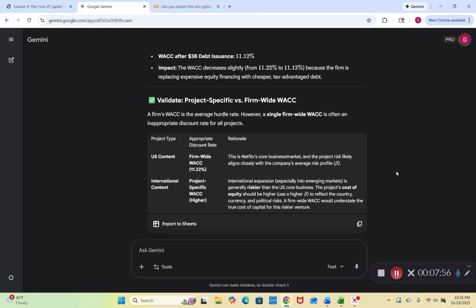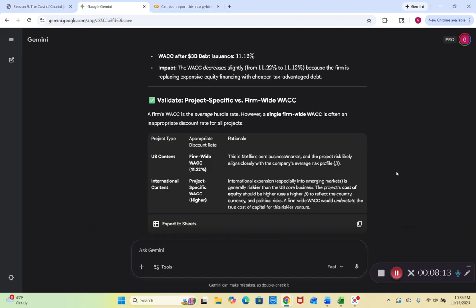So, our project type, U.S. content, uses the firm-wide WACC, which is 11.22%. Our rationale here is this is Netflix's core business and market, and the project risk likely aligns closely with the company's average risk profile, which is our beta.